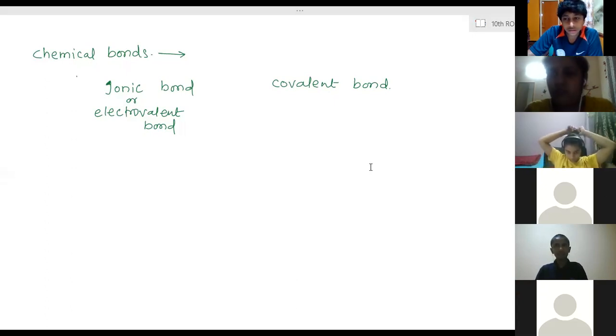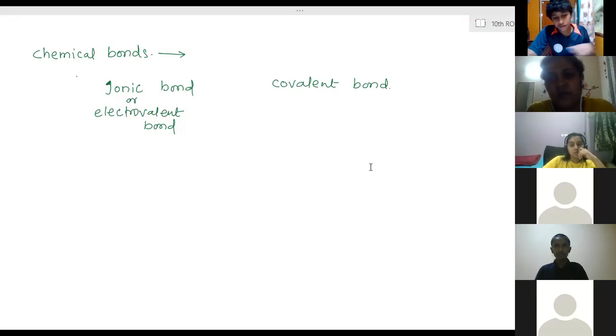Now after gaining one electron, how many electrons does it have? 18 electrons. How many protons? 17. So the total charge on the atom is negative, minus 1. So chlorine gets converted into a negatively charged ion.